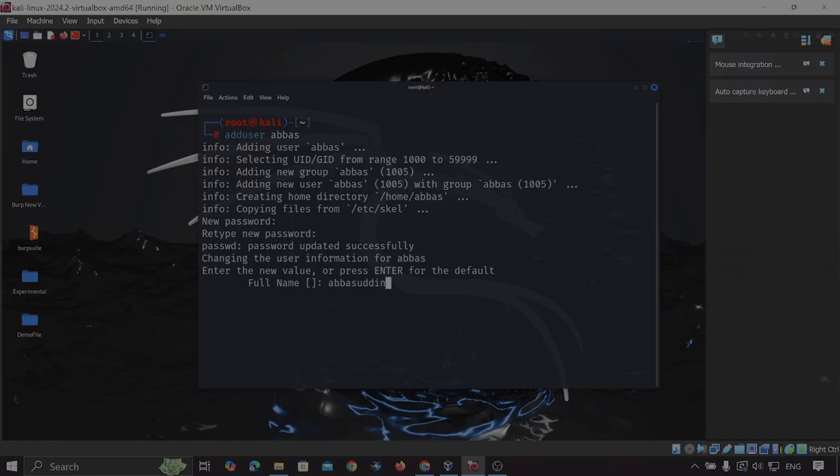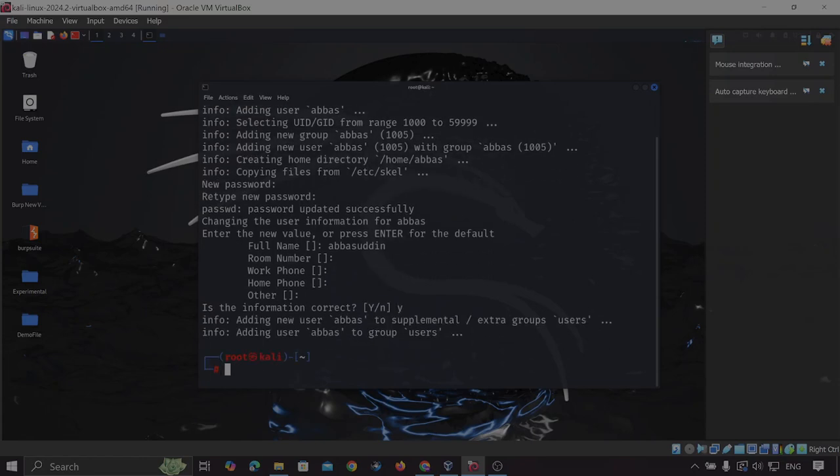Earlier we discussed the comment field in etc passwd, if you can remember. When I put the full name, it will act as a comment in that, so we'll see that. So after the full name and the password, if I press enter, we don't have to put anything else. Is the information correct? Yes. So the user has been created.